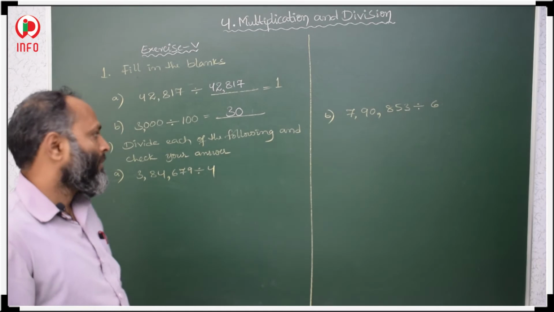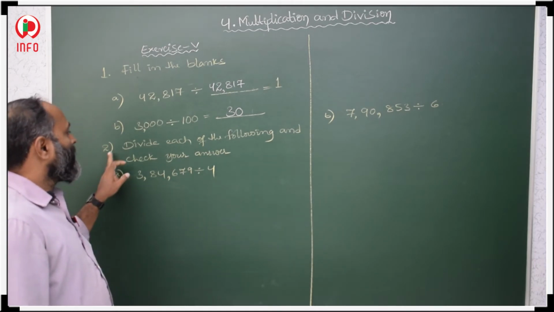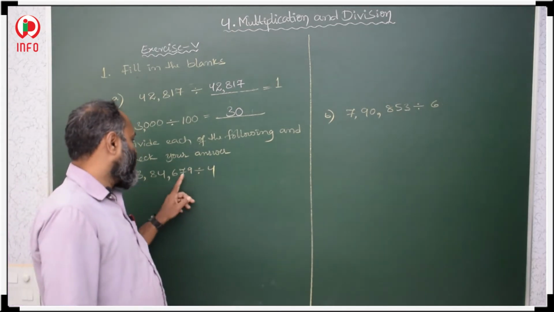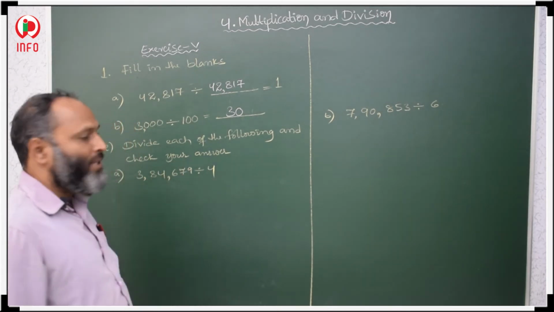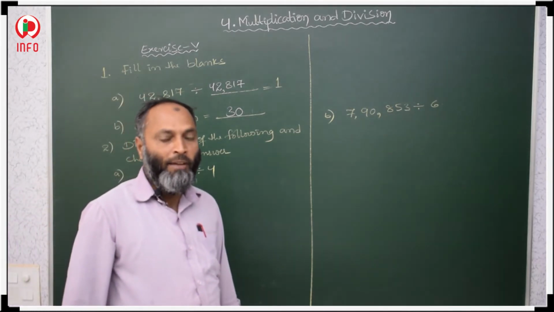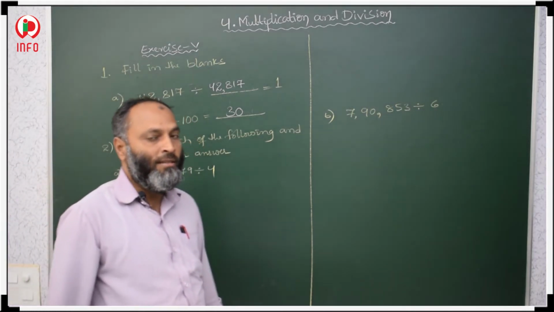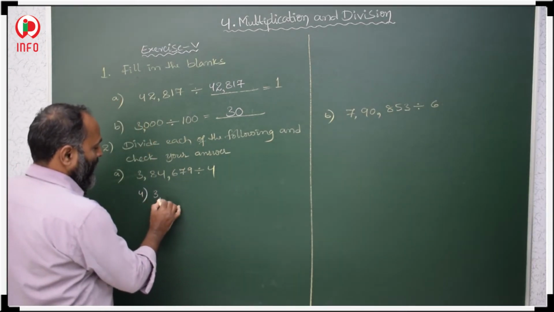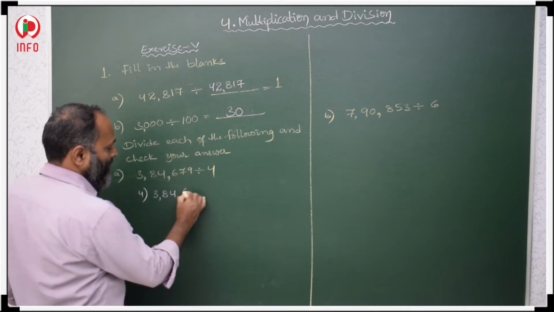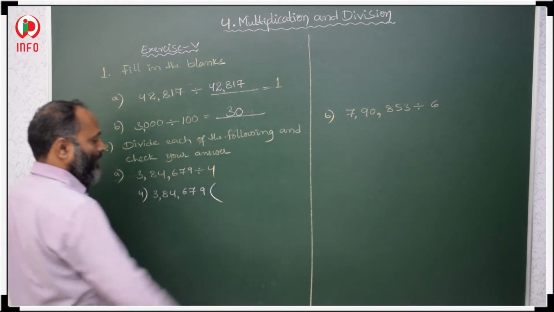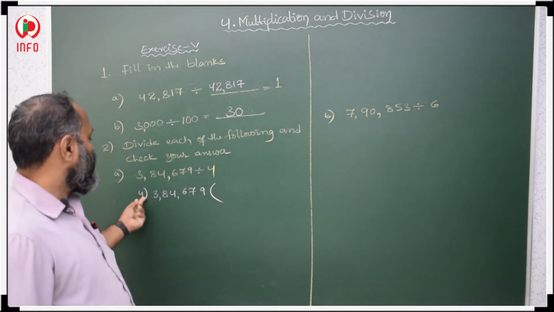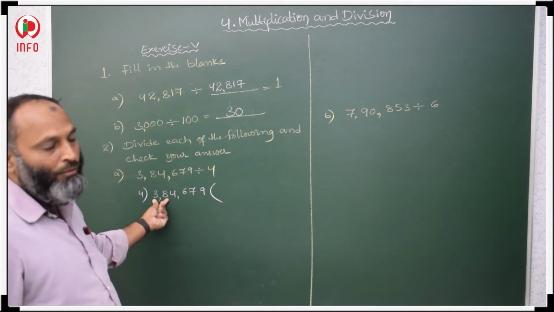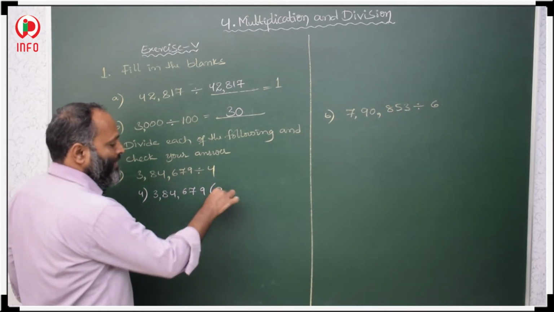Okay. Now, next question: divide each of the following and check your answer. Again here a 6 digit number is given. We have to divide and also check our answer. First divide 4 into 3,84,679. First 3 is less than 4, so we have to take 38. Now you read the 4 table. 4 nines are 36.